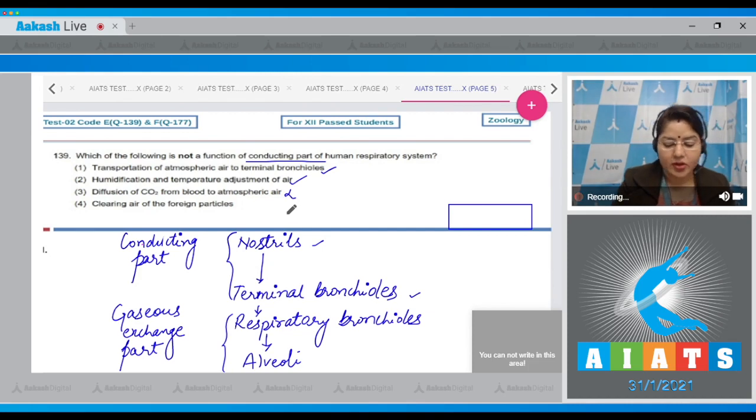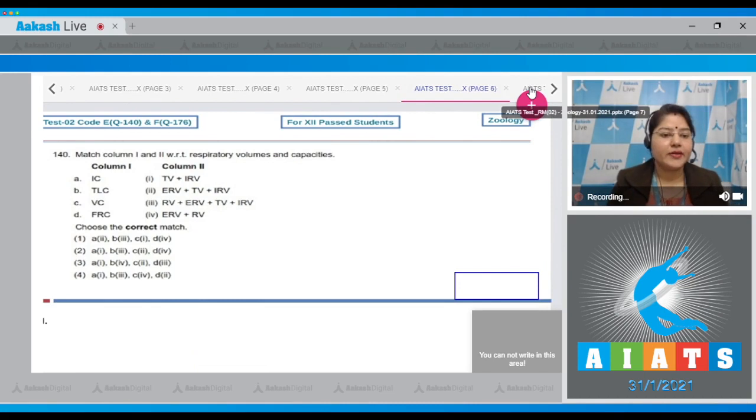This is incorrect because this is a function of the gaseous exchange part, not the conducting part. Fourth option, clearing air of foreign particles. This is correct. This is a function of the conducting system. So option number 3 is not a function of the conducting part. So the correct answer to this question is option number 3. Let's move on to the next question.